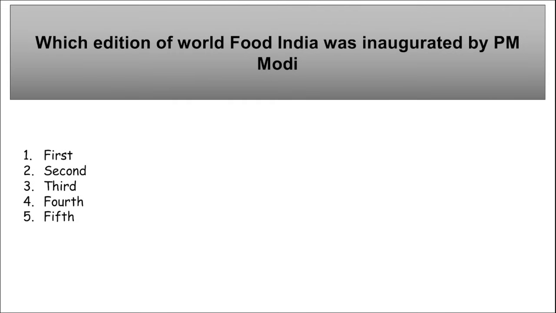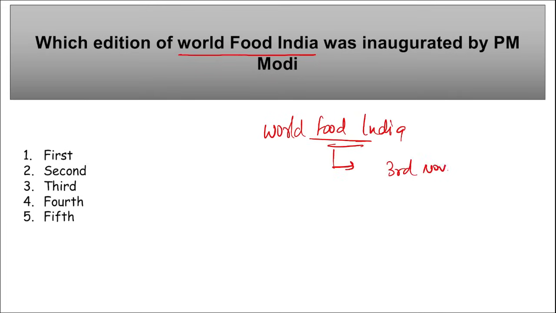Let's start. First is, which edition of World Food India was inaugurated by Prime Minister Narendra Modi? So this World Food India, correct? This is a biennial mega food event. This was held on 3rd of November. Location is important because this was held at Bharat Mandapam, that is in New Delhi, correct? So remember, this biennial mega food event held on 3rd of November, this was the second edition of this World Food India that was held in India, correct?